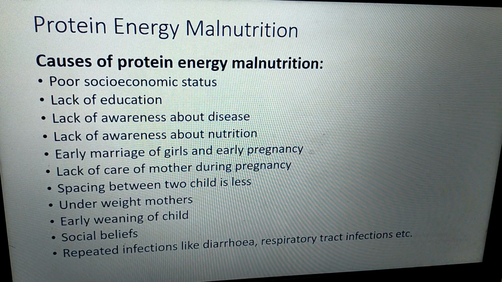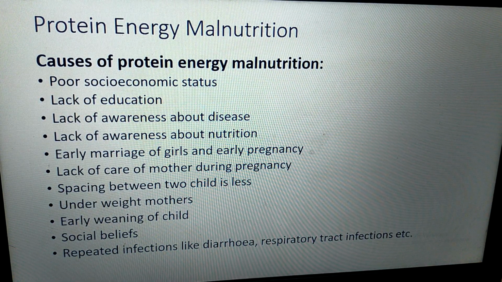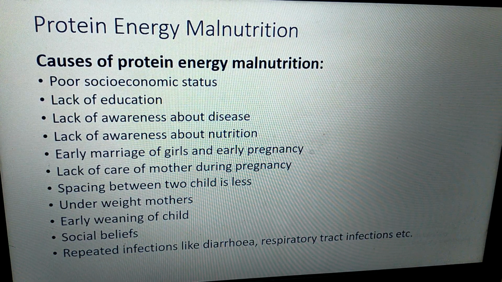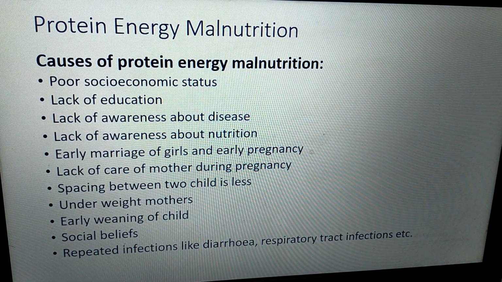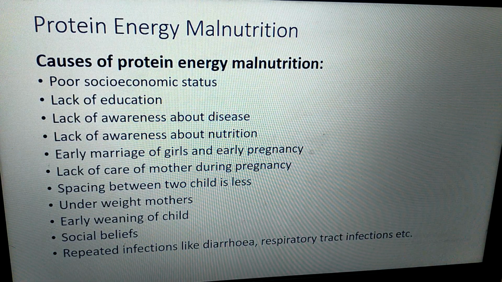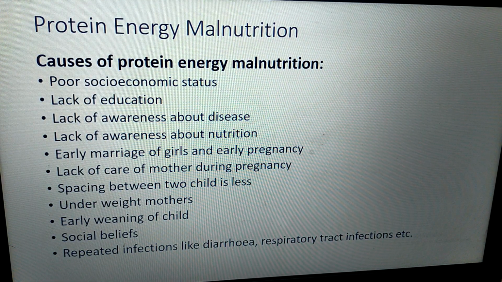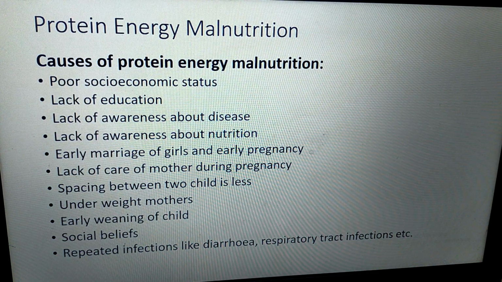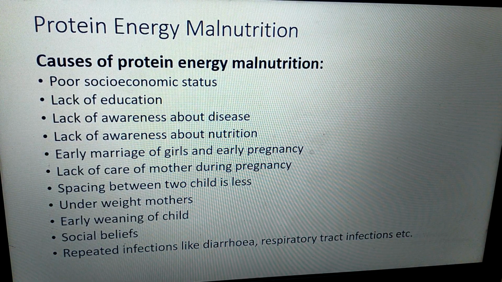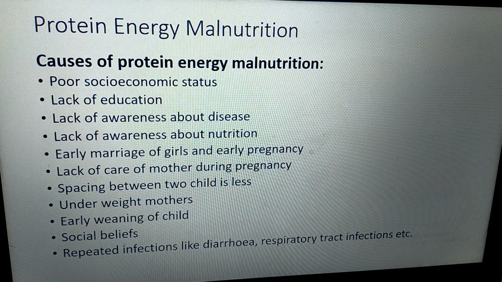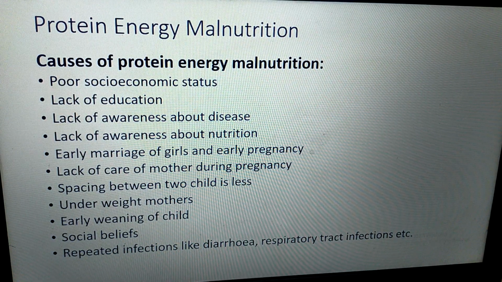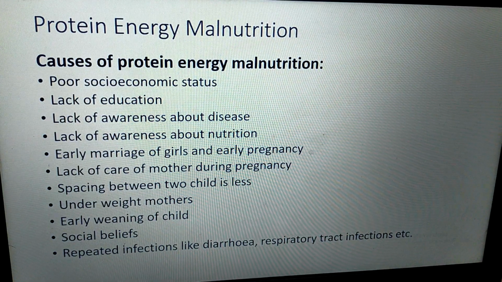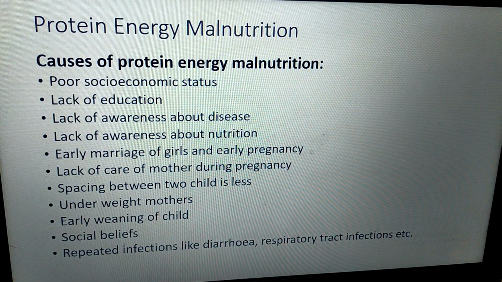Next factor, underweight mothers. In our countries we have found that many girls are underweight. So such underweight mothers will give rise to a baby which may suffer later on from protein energy malnutrition disease. Early weaning of the child. Weaning here means giving the food to the baby, outside food to the baby apart from breast milk.